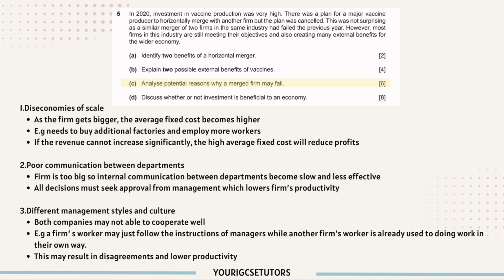Third, it can be due to different management styles and culture. So both companies, you should use the word firms, okay? Both firms may not be able to cooperate well. And you can give an example. A firm's worker may just follow the instruction of manager, while another firm's worker is already used to doing work in their own way. So this will result in disagreement and lower productivity.